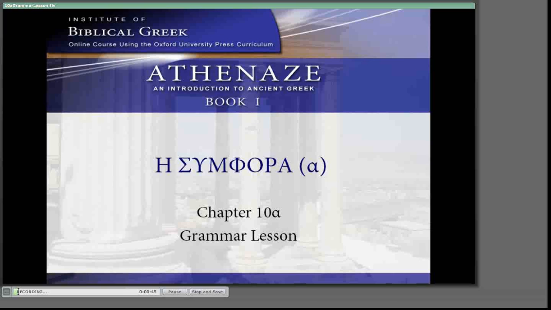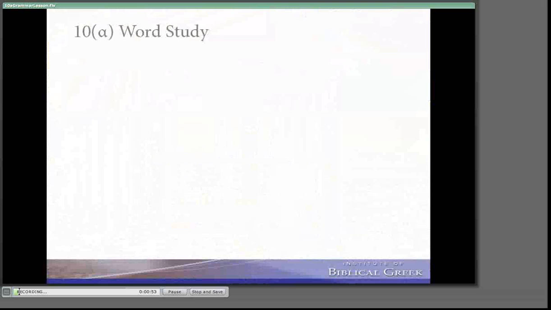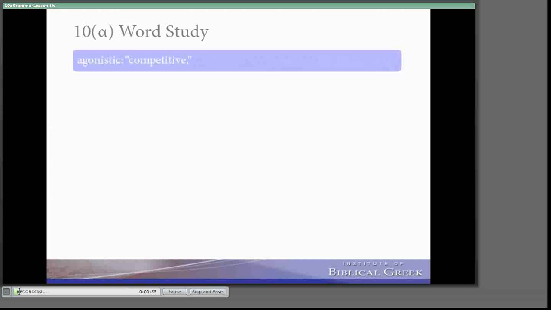Most often, a bad circumstance, a misfortune. Every once in a while, though, it can mean a good circumstance or a good fortune. This chapter begins with a word study. Number 1, we are to identify agonistic.